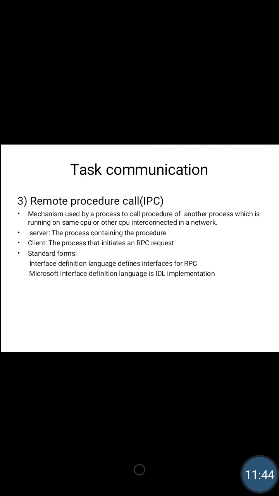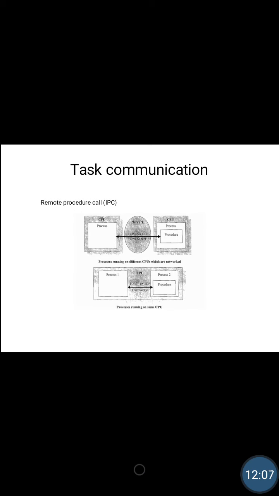It is used by a process to call a procedure of another process. This process may be running on the same CPU or on a different CPU. The process containing the procedure is called the server and the process which initiates the request is called the client. This remote procedure call can be synchronous or asynchronous.